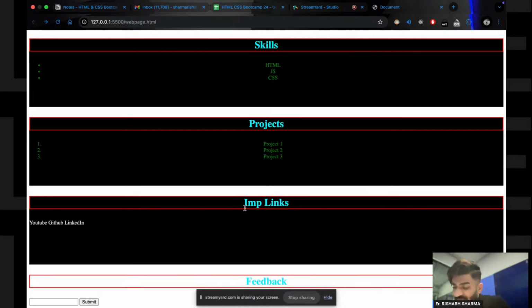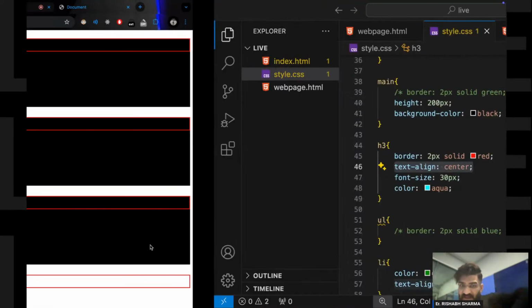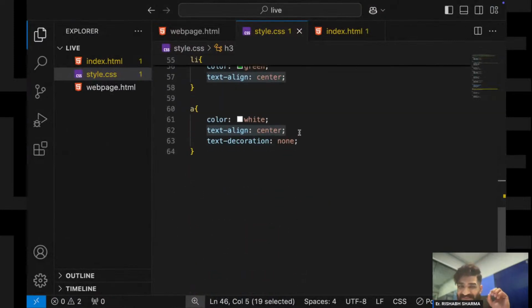In your block element you have the entire width to align, so you have the option to align your elements in the left, in the center, or in the right. But when it comes to your inline element you don't have an option, right? That's why when I put this text align center with this anchor tag, it did not have any effect. Okay, done.